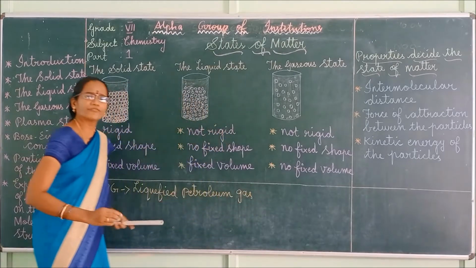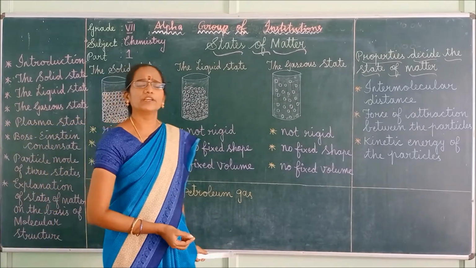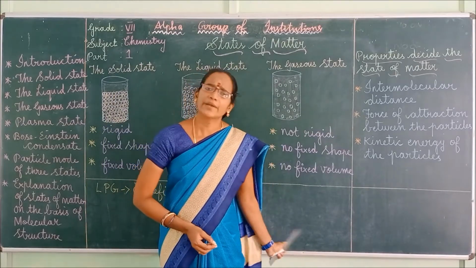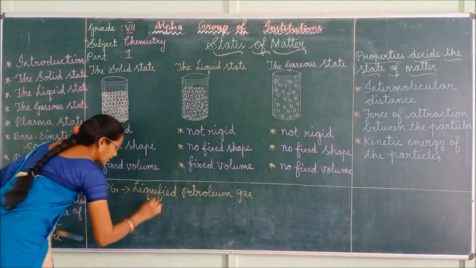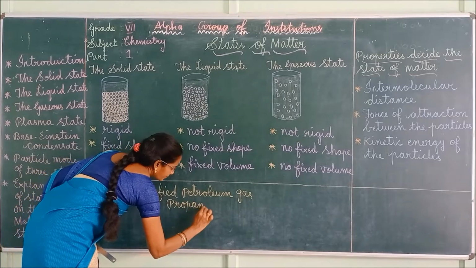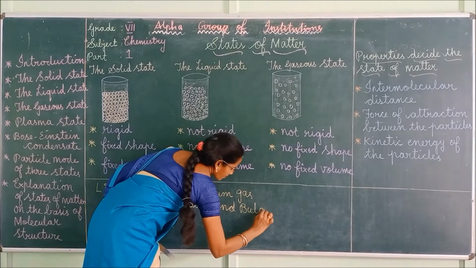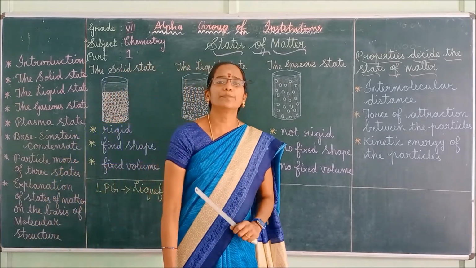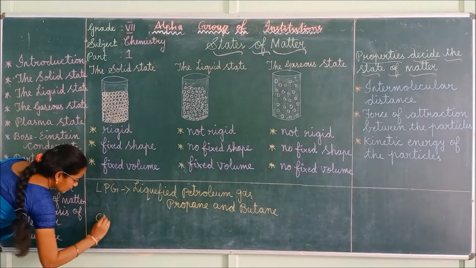So this liquefied petroleum gas, short form is LPG. It is most commonly used in households as a fuel for cooking. Mainly it contains propane and butane gases. It consists of propane and butane gases. And another one is, you might have heard about compressed natural gas. That is short form as CNG.